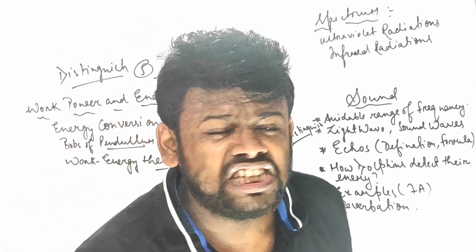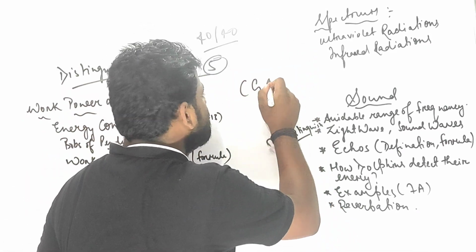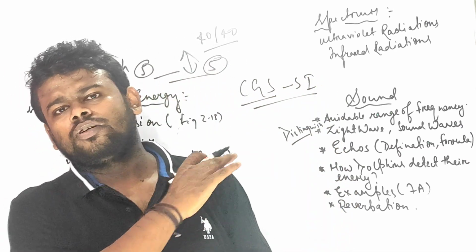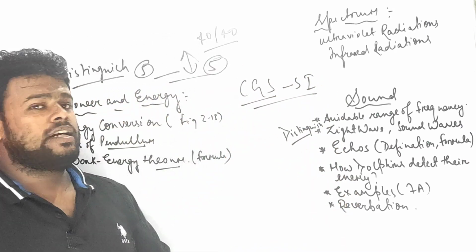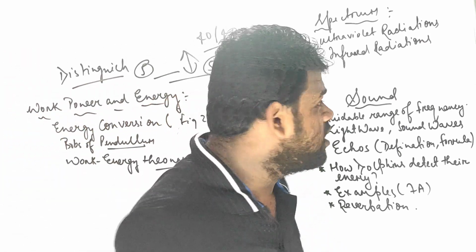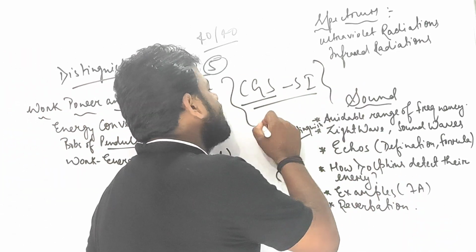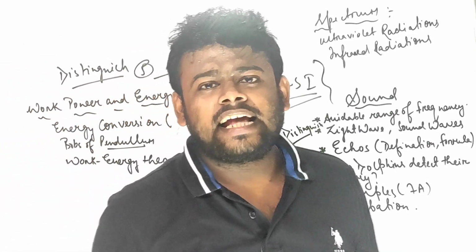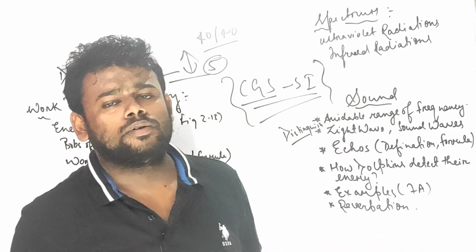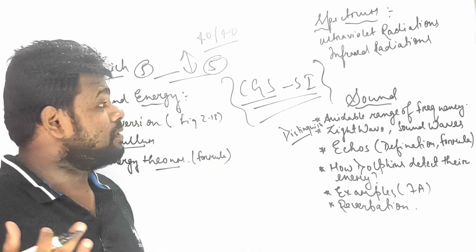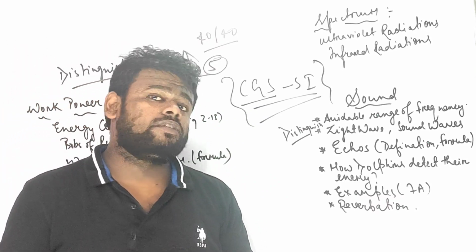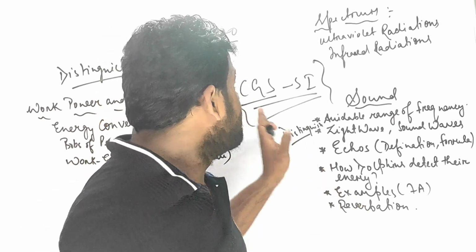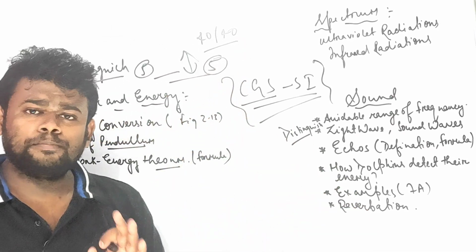Yes. CGS unit, SI unit. CGS unit, SI unit, you cannot compromise. CGS unit, SI unit questions are made. 1 newton meter is how many dyne centimeter, 10^7, that means 980. This type of things you have to elaborate, you have to read it, you cannot scroll it. CGS unit, SI unit important.